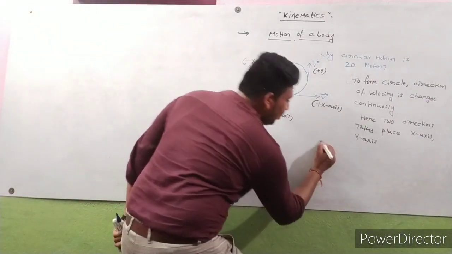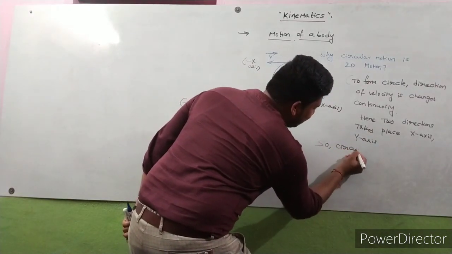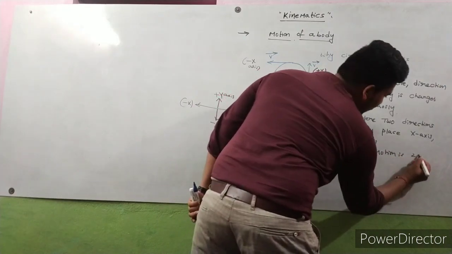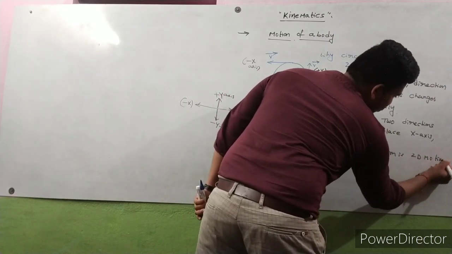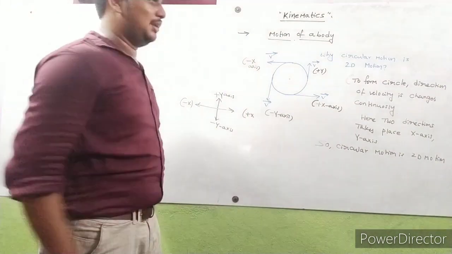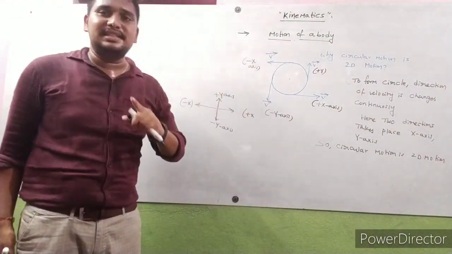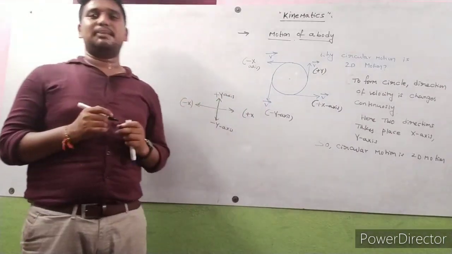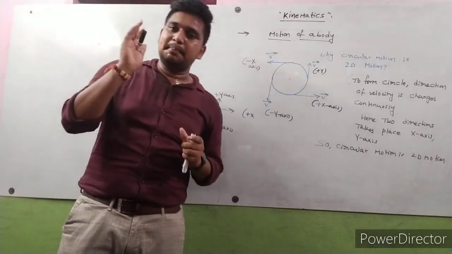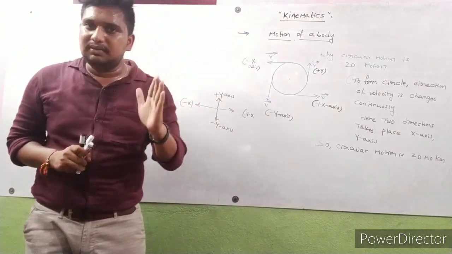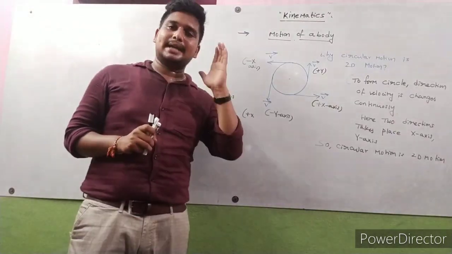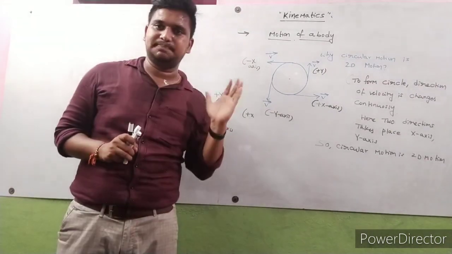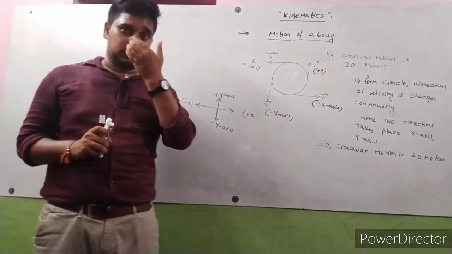In circular motion, the direction of velocity changes continuously. So this is about circular motion, and the main important thing here is that the angle between the velocity vector and the acceleration vector is always 90 degrees in circular motion.